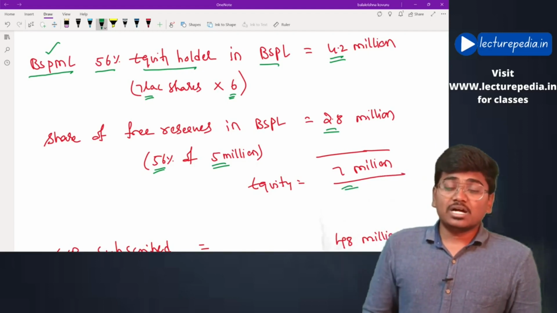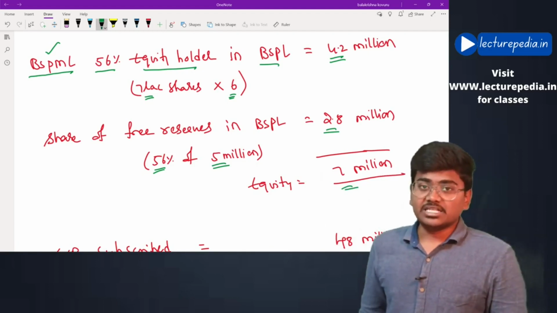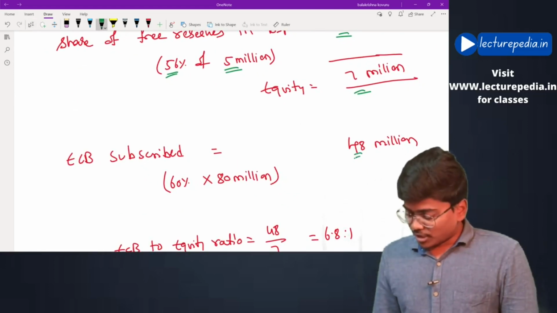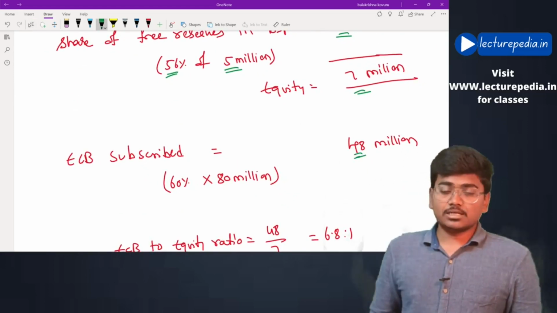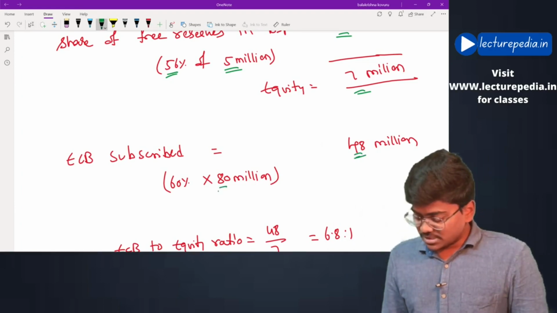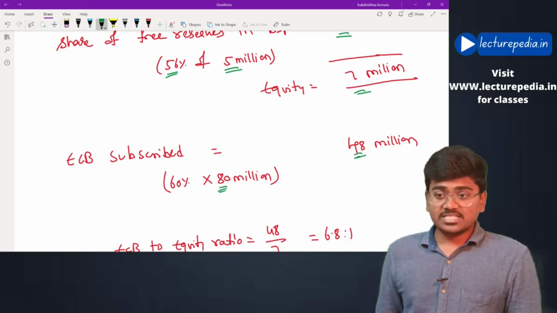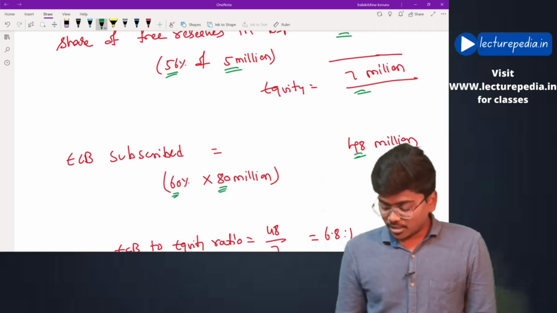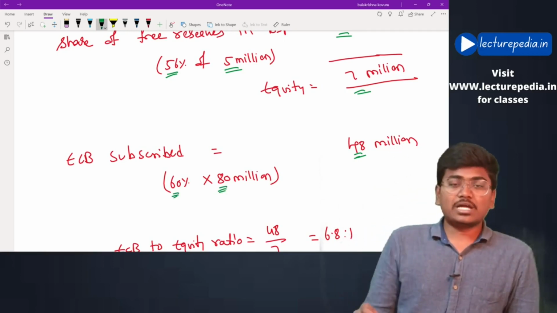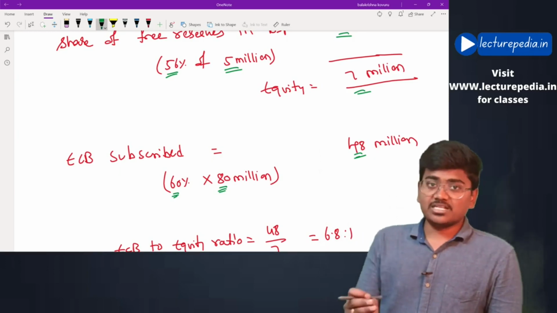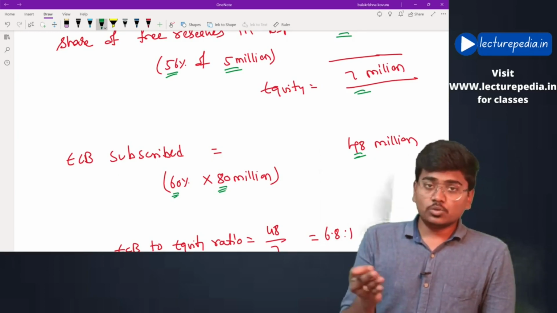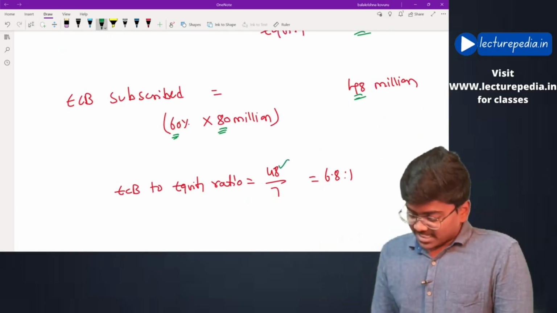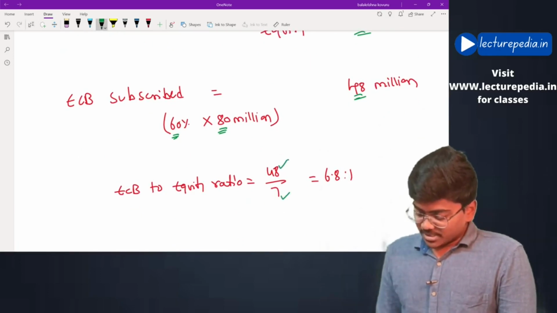Now we have to arrive at the ECB liability, share of ECB liability. ECB subscribed is 48 million. How is it arrived at? Total ECB issued is 80 million. Of this 80 million, 60% is subscribed by BSPML, which would be 48 million. Now you have to calculate the ratio, that is ECB liability to equity ratio. It would be $48 million divided by $7 million.